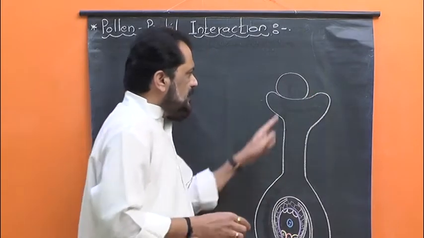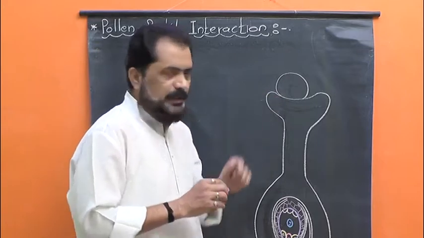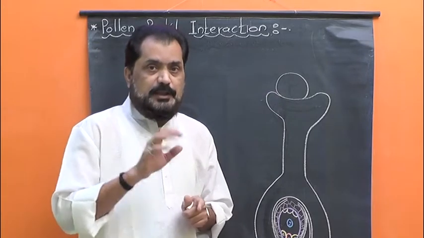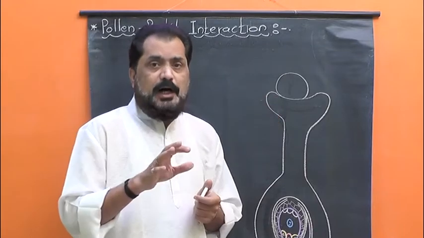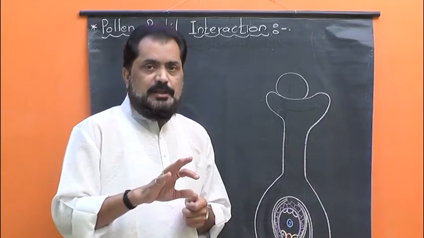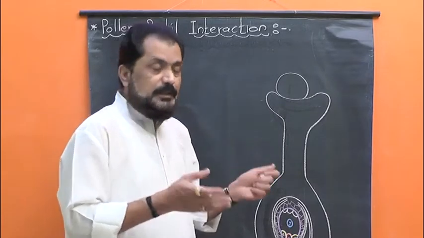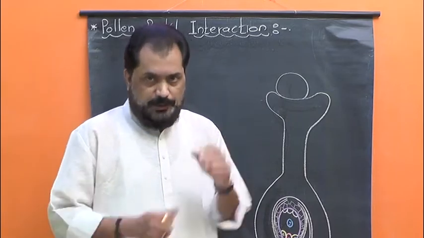first of all the stigma recognizes that pollen grain. It means whether the pollen grains which get deposited here are compatible or incompatible, matching or non-matching, whether that pollen grains are of right type or wrong type.